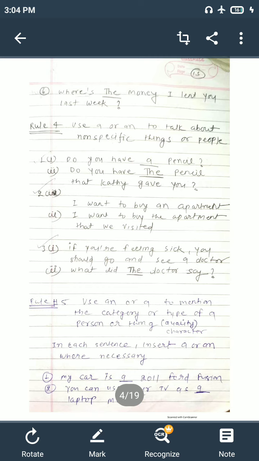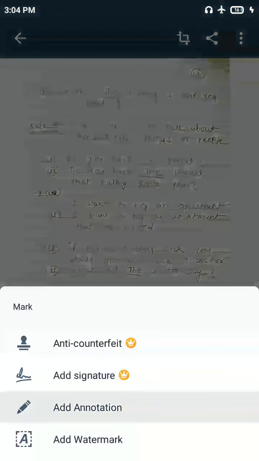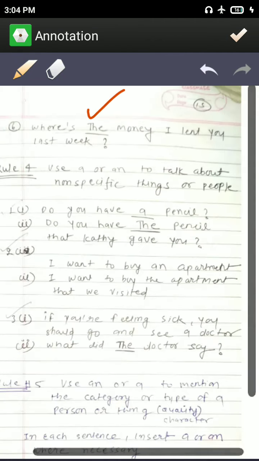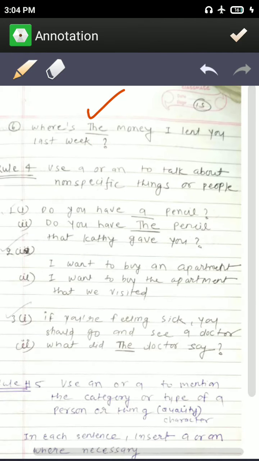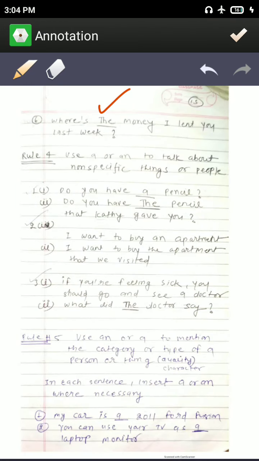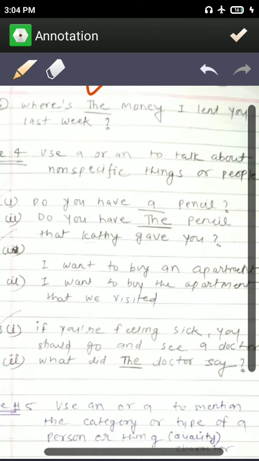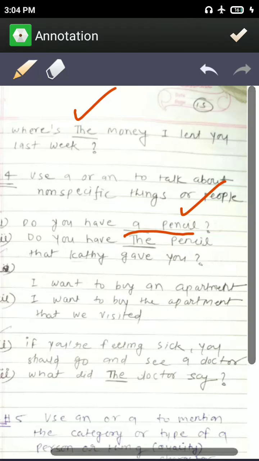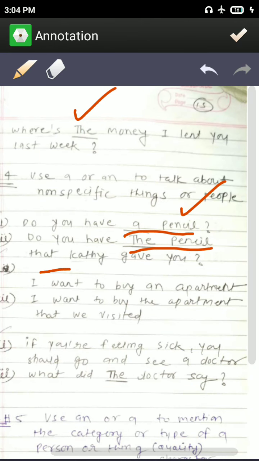Where is the money I lent you last week? So your friend knows which money you're talking about. When your listener knows which thing you're talking about, then use "the". Okay, use "a" or "an" to talk about non-specific things or people. Do you have a pencil? When you ask something like a pencil, use "a". Do you have the pencil that Kathy gave you? Okay, so now you know which pencil, the pencil which Kathy gave you.